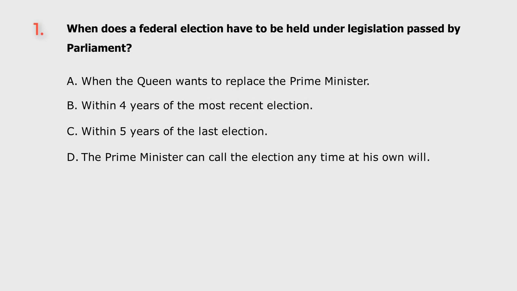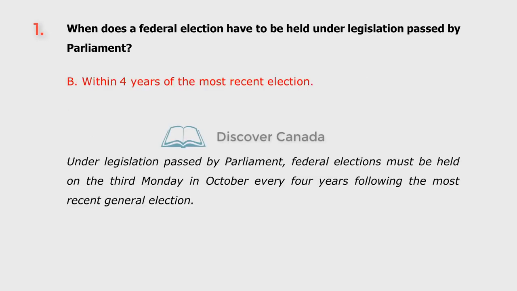When does a federal election have to be held, under legislation passed by Parliament? A. When the Queen wants to replace the Prime Minister. B. Within 4 years of the most recent election. C. Within 5 years of the last election. D. The Prime Minister can call the election any time at his own will. The answer is B. Within 4 years of the most recent election.